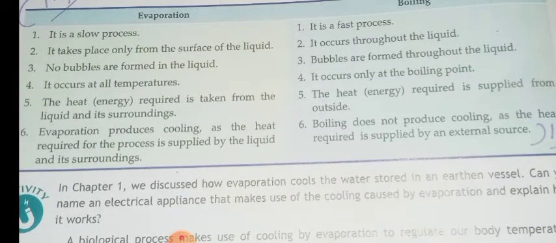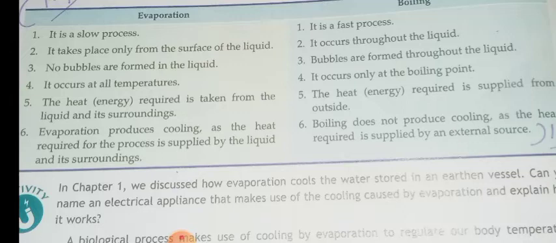Evaporation produces cooling, as the heat required for the process is supplied by the liquid and its surroundings. So, due to evaporation, we feel chillness. For example, when you apply perfume on your body, what happens there? The heat of your body is taken away along with the evaporating perfume, right?